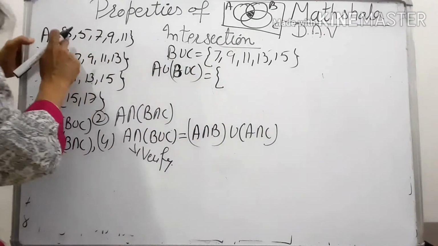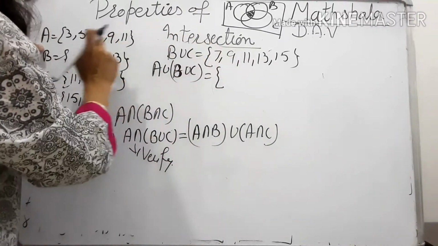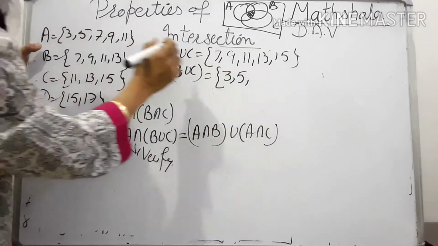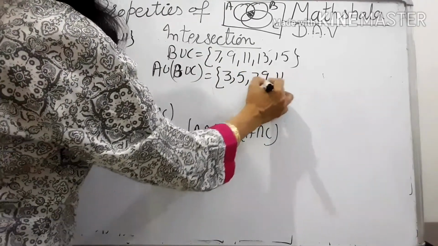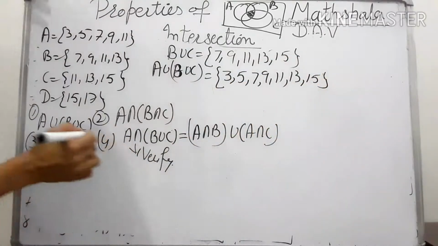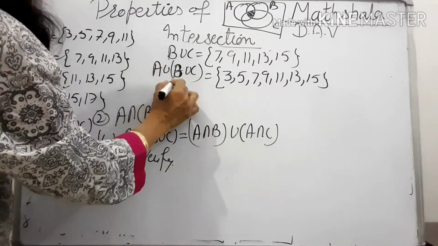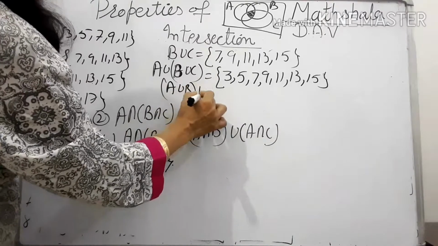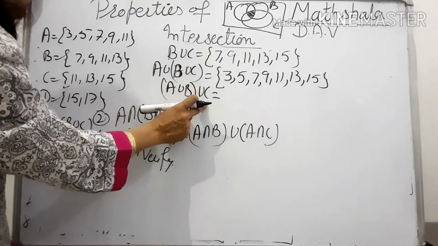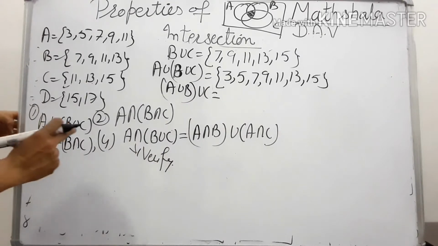It has become A union with B union C. See, 7 and 9, 11 they are common. So it is 3, all the elements either from set A, then 7, 9, 11 and then 13, 15. And you may verify that this is same as A union B whole with C, C union A union B. आप इसको इस तरह से करके देखेंगे, then again you will get the same result. You can verify yourself.